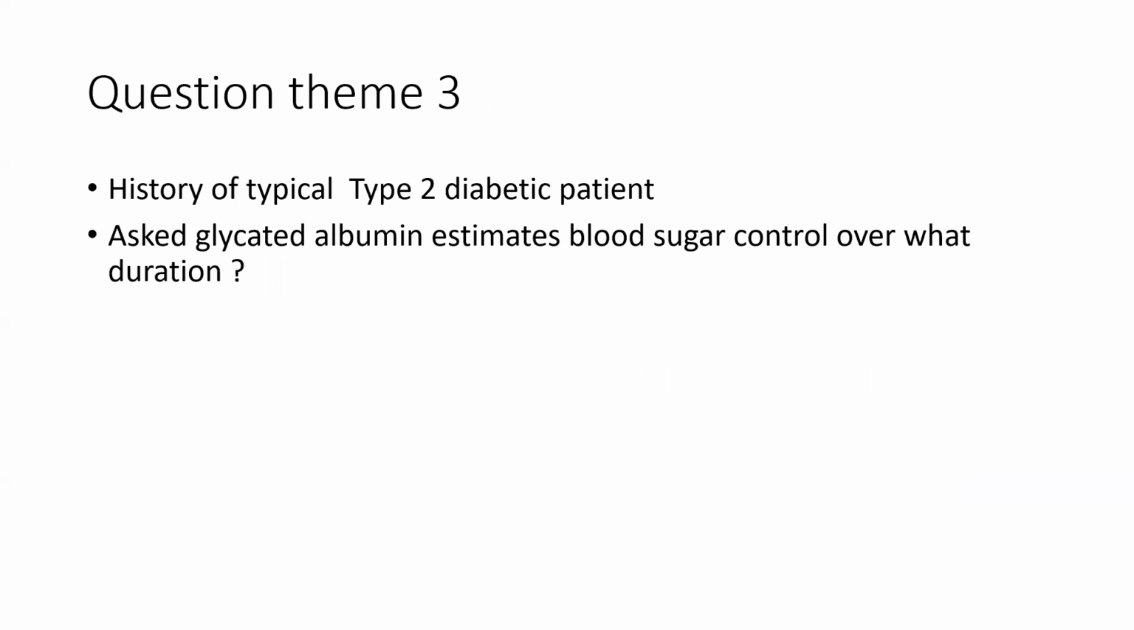The question theme 3, there was a history mention of a typical type 2 diabetic patient, and a scenario was given and asked about glycated albumin and over what duration does it estimate blood sugar control.